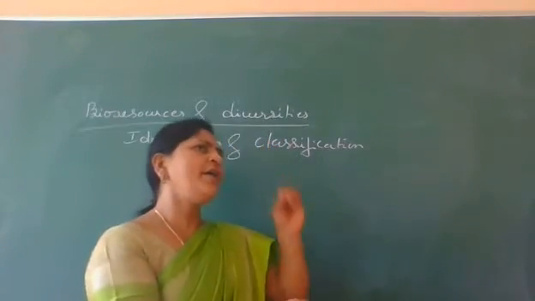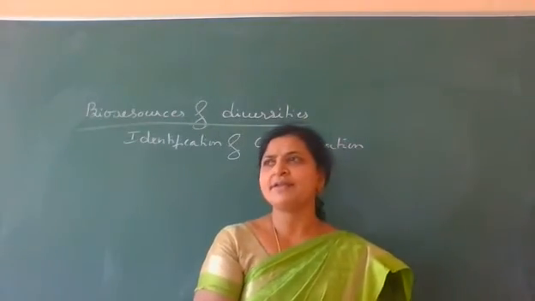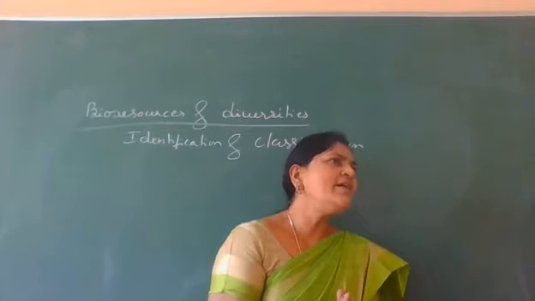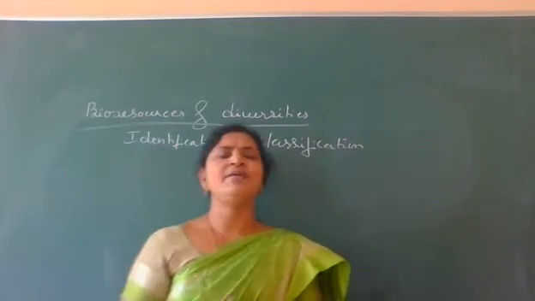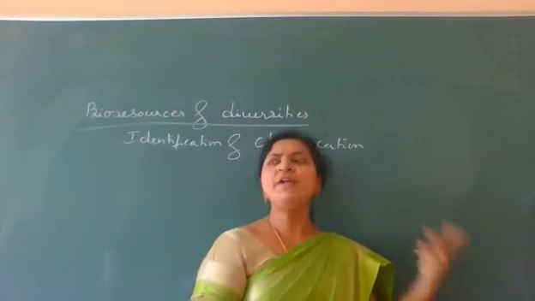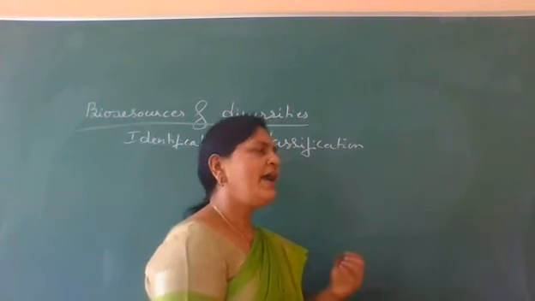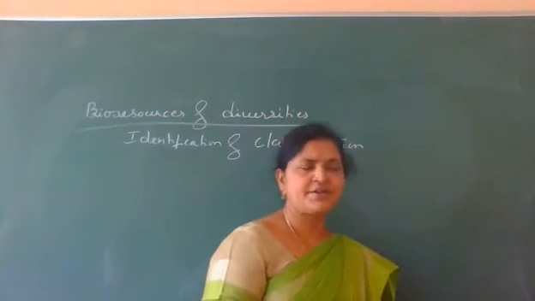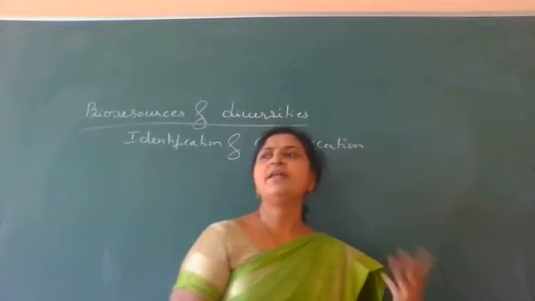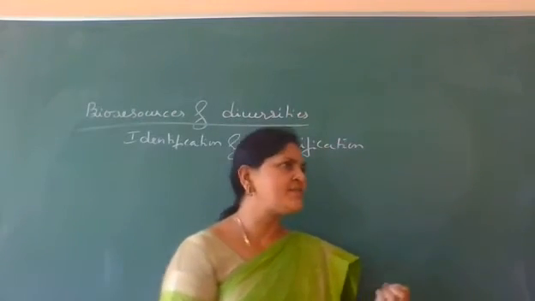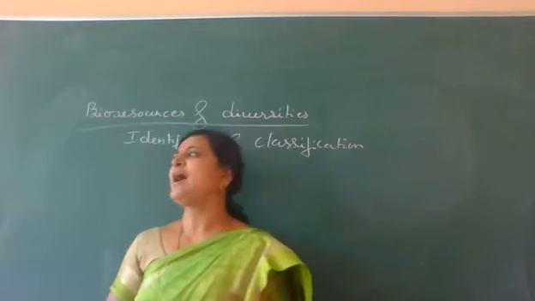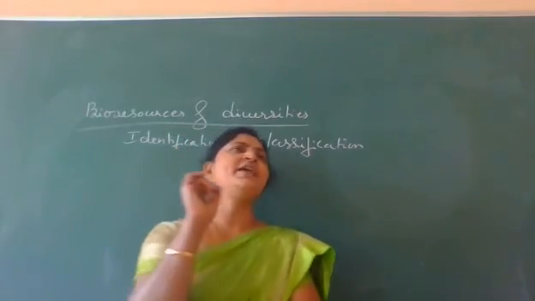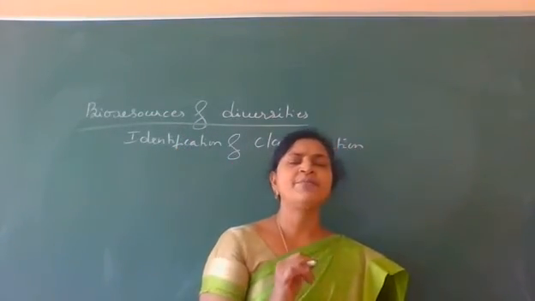To identify any living organism, we need field study. We need what? The field studies as well as extensive laboratories. We need the laboratories, that is labs or research centers, as well as field study is very important.